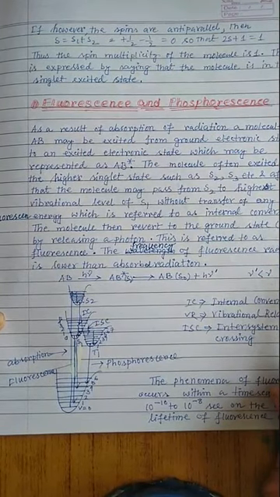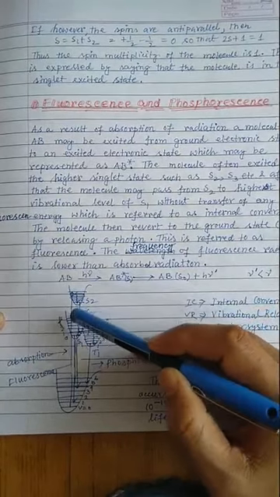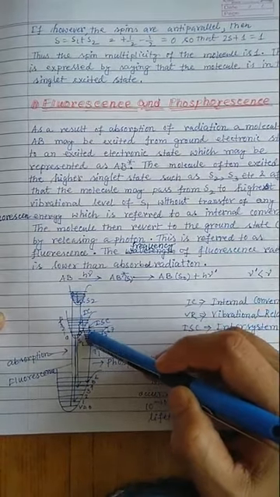When they are put in the same orbital, they have to overcome a huge amount of repulsion energy, and because of that the singlet excited state is always higher in energy, whereas in the triplet state both electrons are present in different orbitals. That's why their repulsion energy is much less than the singlet excited state. That's why the triplet excited state is slightly lower in energy than the singlet excited state.